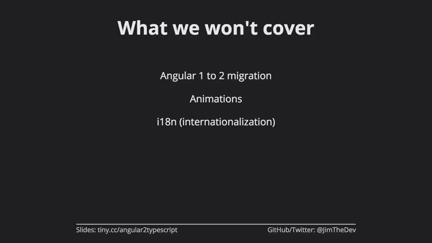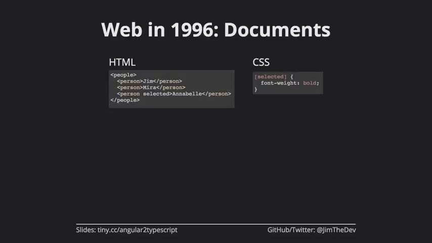And we're going to talk about that theory in this first introduction. So let's go back to 1996 when the web really started to take off, and we were all creating documents with the web. We weren't creating applications. We were creating pretty much static content. Maybe there was a little bit of interactivity, but pretty much we were writing documents, and that was what the web was written for, and what HTML was really geared towards.